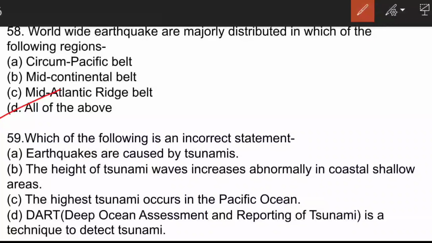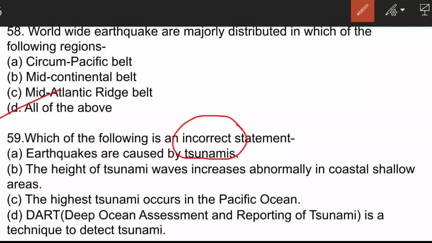Which of the following is an incorrect statement? Please read the questions correctly and mark wherever you see such small things, because they lead you to make big errors. So, earthquakes are caused by tsunami.